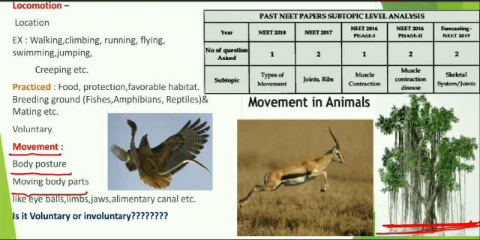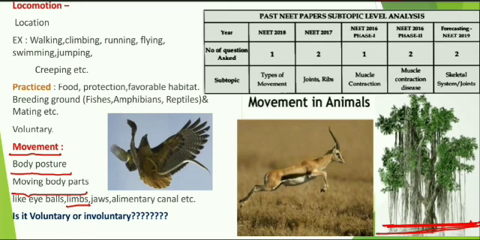The movement of the eyeball, the movement of limbs, which consist of both legs and hands, the movement of jaws, the movement of the alimentary canal, the movement of the stomach as well as the intestine. In all these cases, the organism changes body posture, not location. That's why these are all movements.